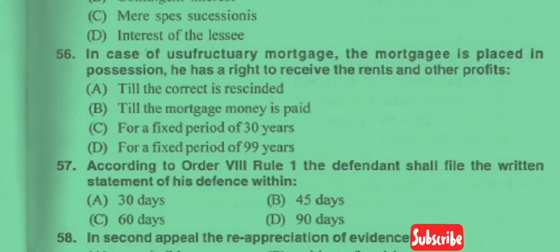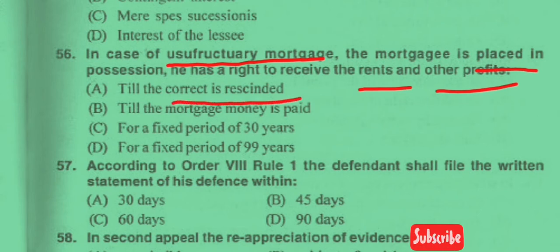Now question number 56. In case of a usufructuary mortgage, the mortgagee is placed in possession. He has the right to receive the rent and other profits. Option A, till the contract is rescinded. Option B, till the mortgage money is paid. Option C, for a fixed period of 30 years. And option D, for a fixed period of 99 years. So it is clear here, the answer is option B, till the mortgage money is paid.